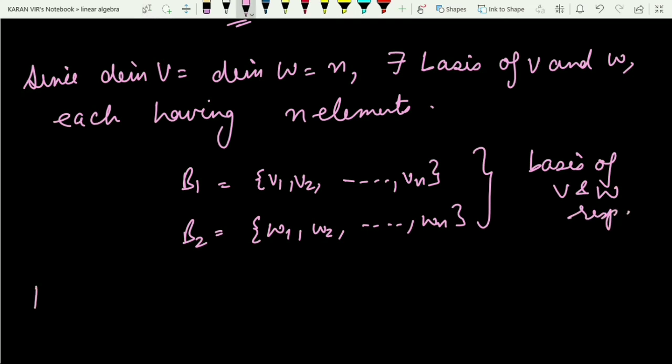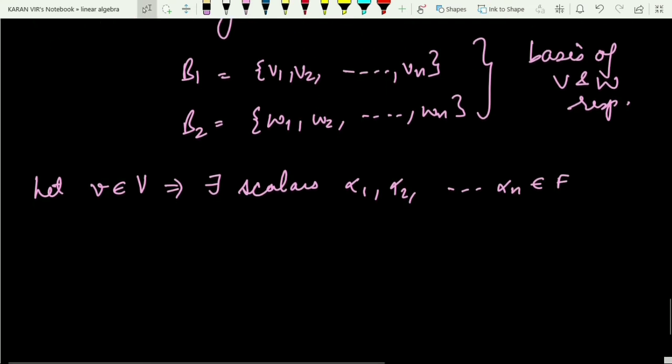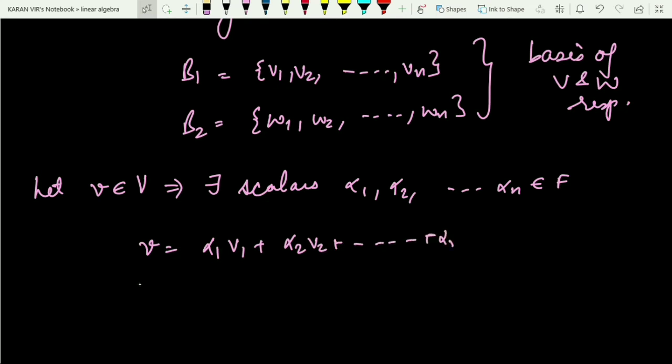Now let me consider any arbitrary element small v coming from capital V, right? It implies there exist scalars alpha 1, alpha 2 up till alpha n coming from the field, such that this vector can be represented as a linear combination, that is alpha 1 v1 plus alpha 2 v2 up till alpha n vn.